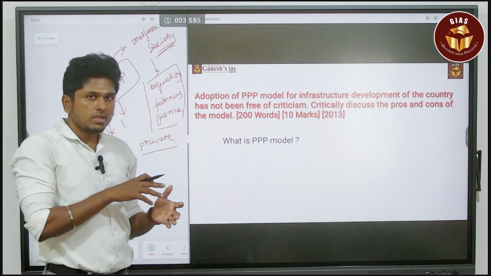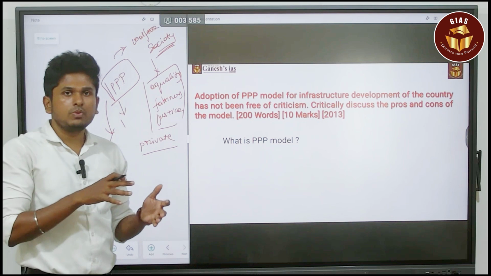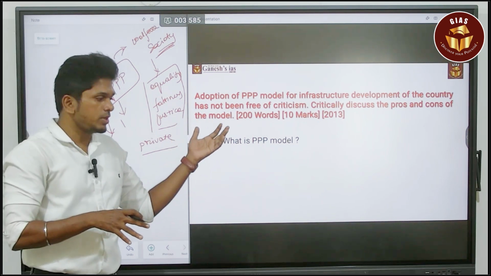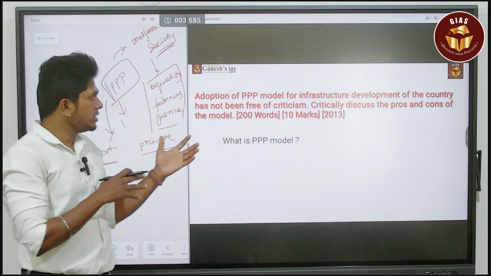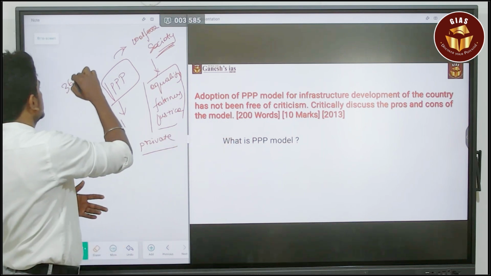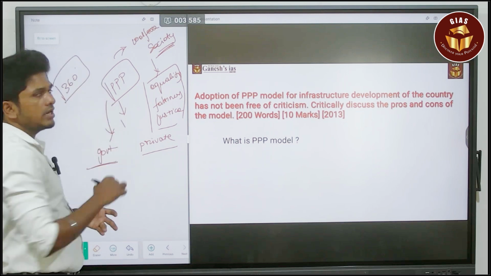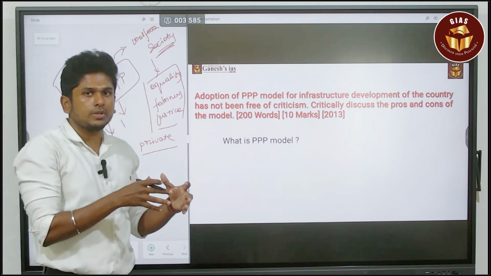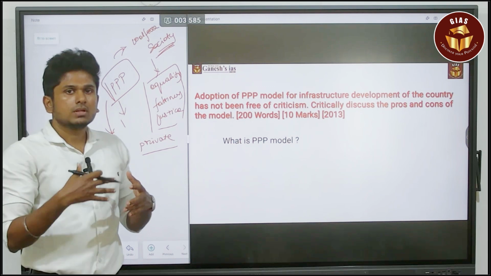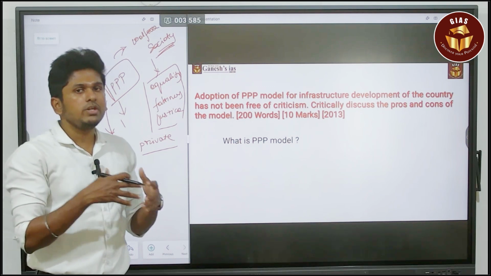If you prepare in this manner, it will be more useful to crack the mains. When the question is related to the triple P model, you can easily answer it. So these are the various ways, a 360-degree manner, to prepare anything related to that syllabus topic. So you have to try to connect it with various aspects. This is the major thing you need to do.